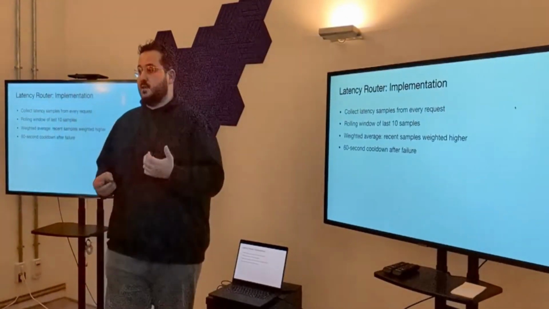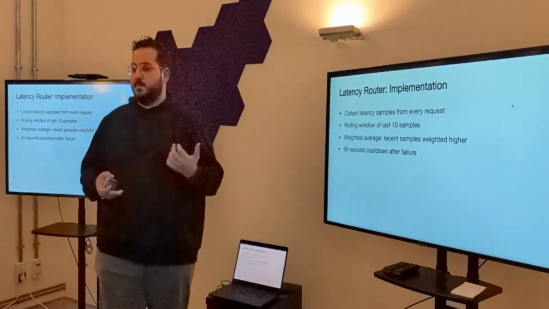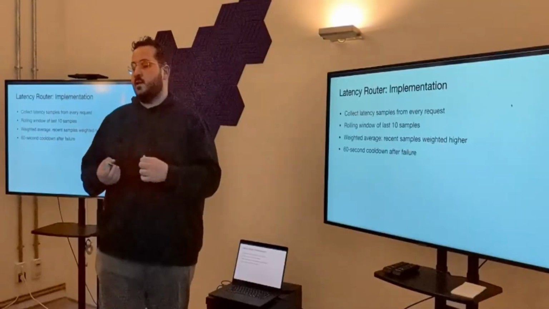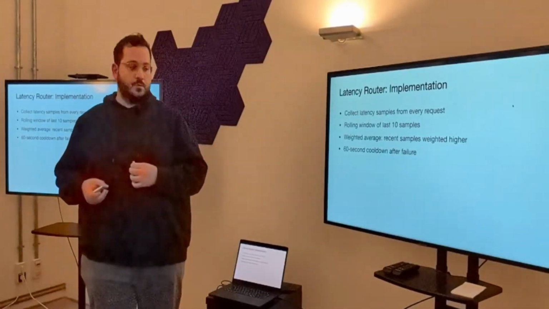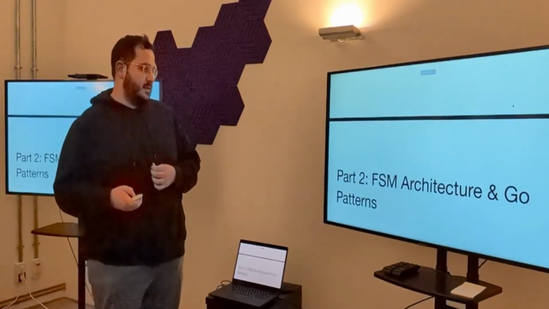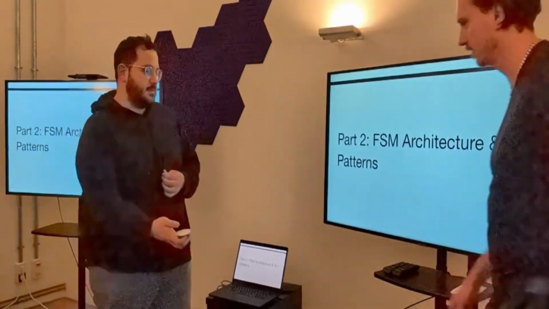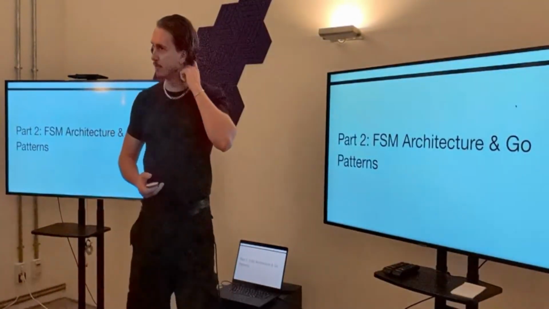This implementation really helped us a lot. We found out that after implementing the latency router, we were able to achieve our 2.8 seconds of latency and much more. I think then we come to the next part. Our latency router also improved reliability.